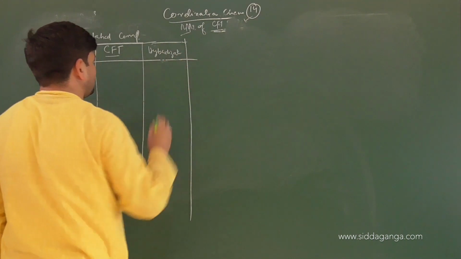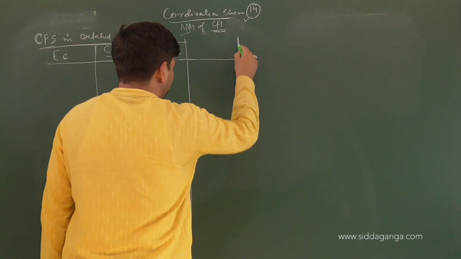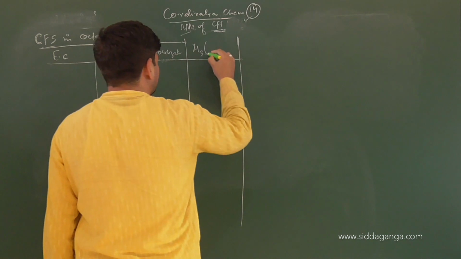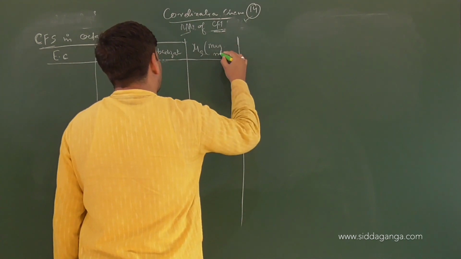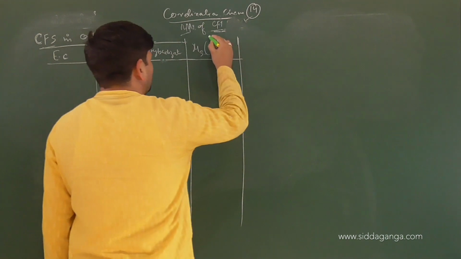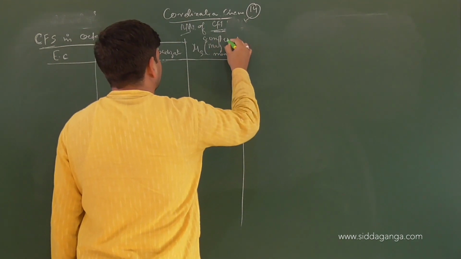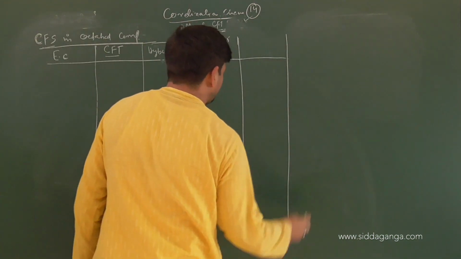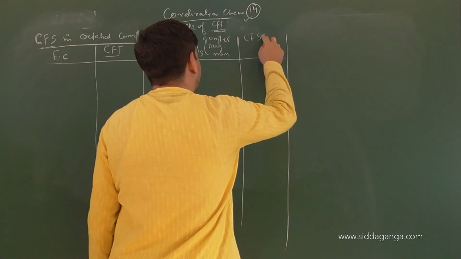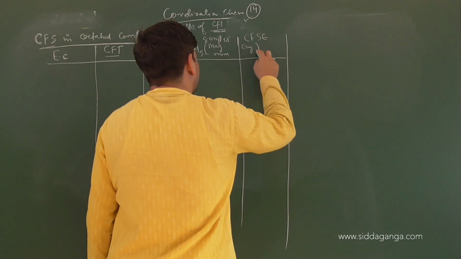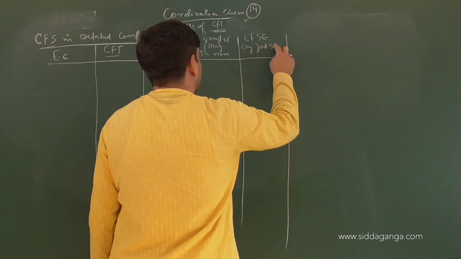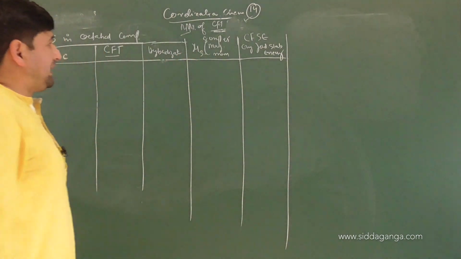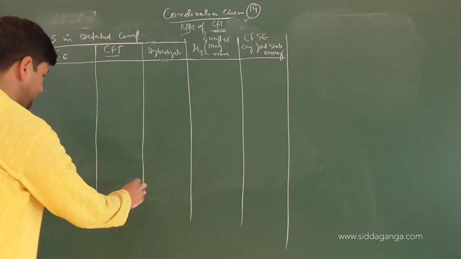hybridization. Then from there, we can look at spin magnetic moment. So technically magnetic moment and unpaired electrons. So unpaired electrons and magnetic moment we can look at, and then we will be in a position to calculate CFSE, that is crystal field stabilization energy. These are different parameters we can make use of in different configuration systems.